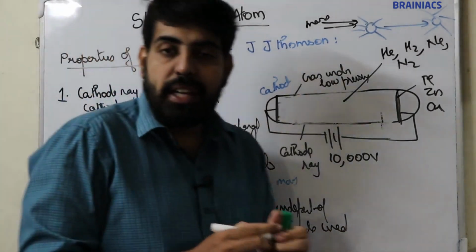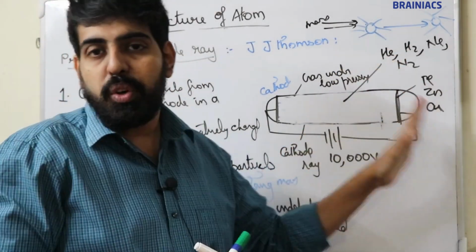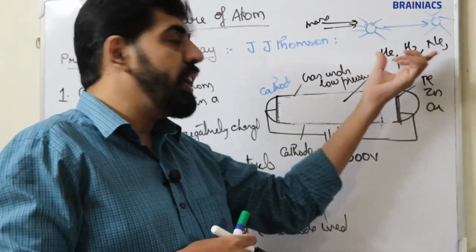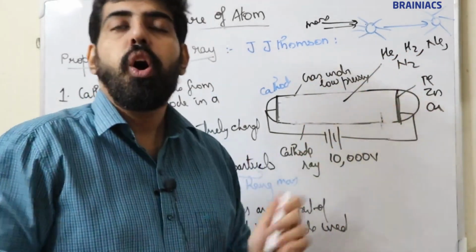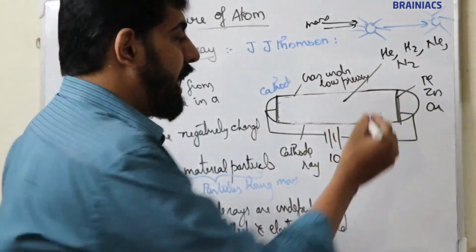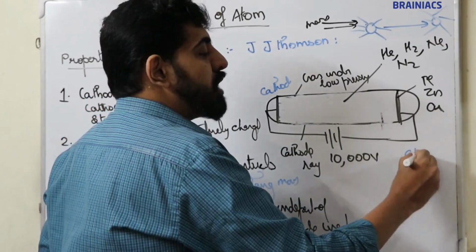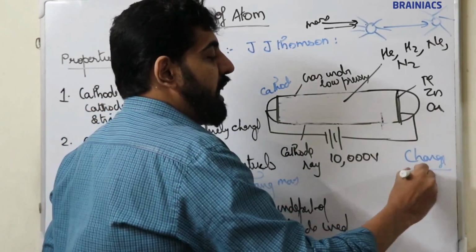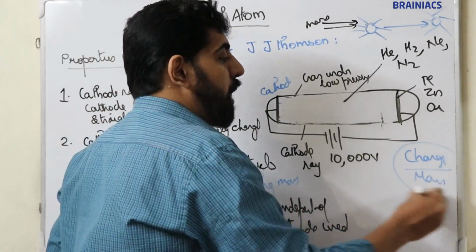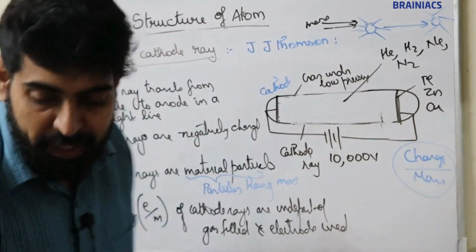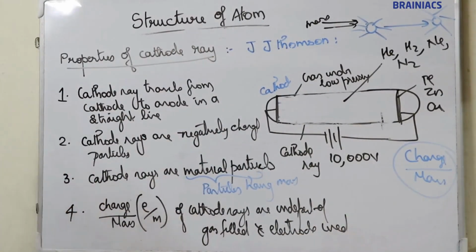So he changed the gas filled in the discharge tube and electrode used. Irrespective of the nature of gas or electrode used, the charge by mass ratio of cathode ray always remains the same. The e/m ratio remains the same.